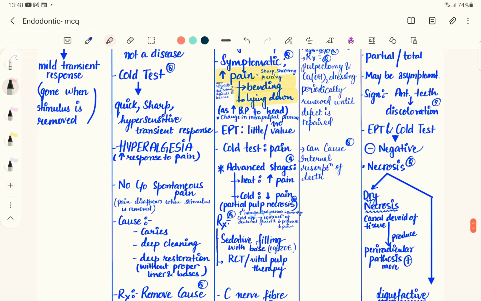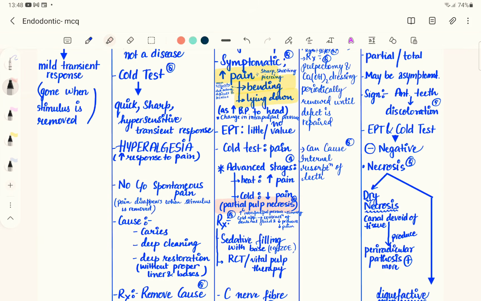There will be partial necrosis of the pulp in the advanced stages. If you see partial necrosis of the pulp, the patient will have more pain while having hot food or drink items.